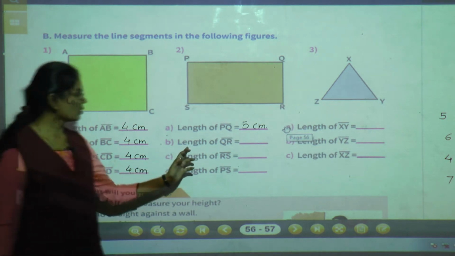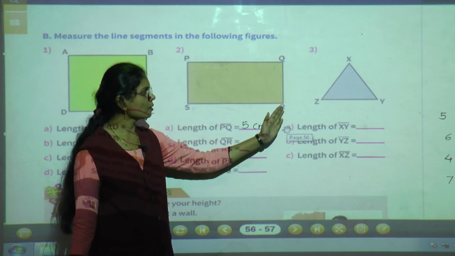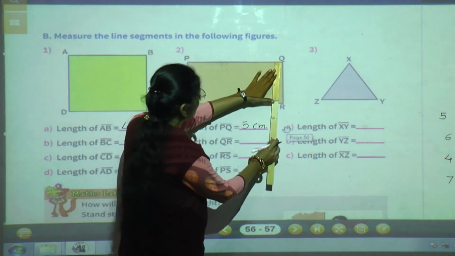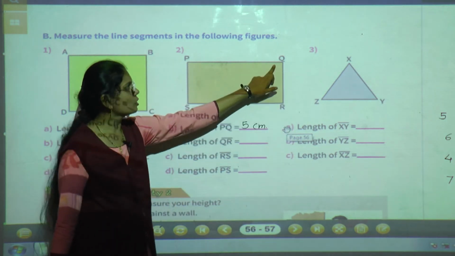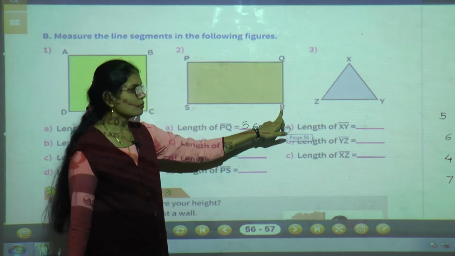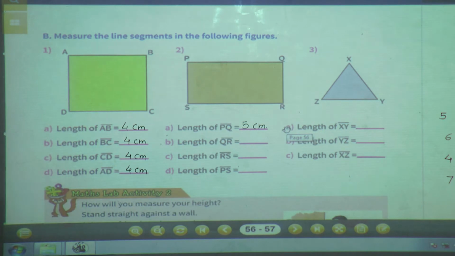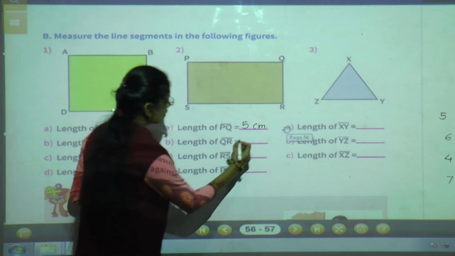Now students, what do you have to measure? The length of QR. Where is the QR? See, this is QR. Now place a ruler on your textbook on the page and see the measurement. Keep the ruler, 0 should be on the Q point, and see where the R point is. Measure the distance and write: QR is, yes, 3 centimeter.